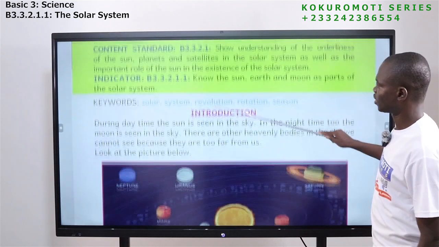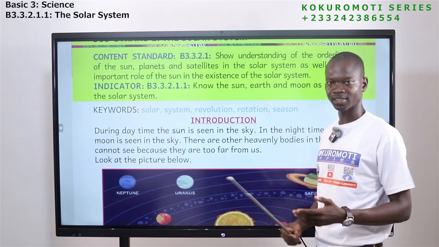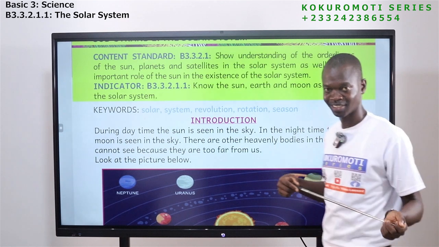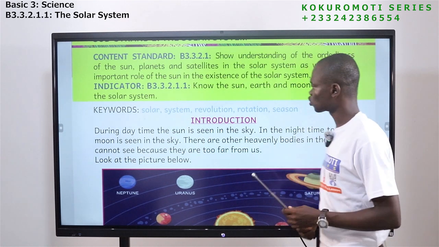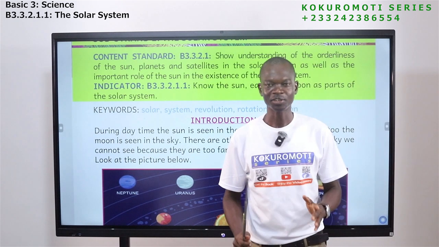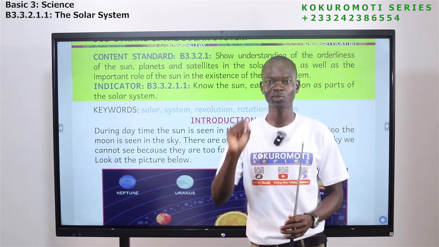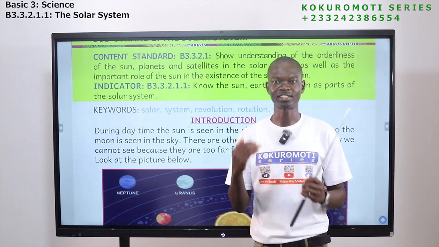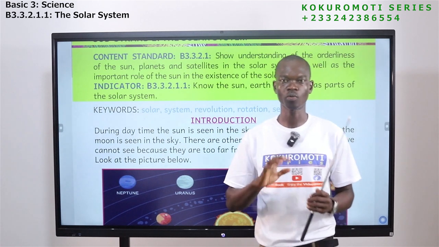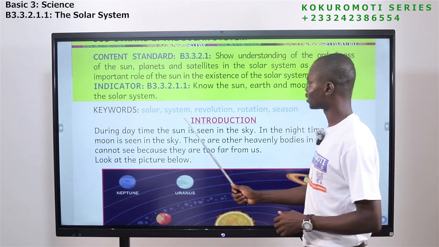Now, in this lesson, we are going to come across some words. We need to understand the words. The first word is solar. Anytime you hear solar, it means it has something to do with the sun. The next one is system.